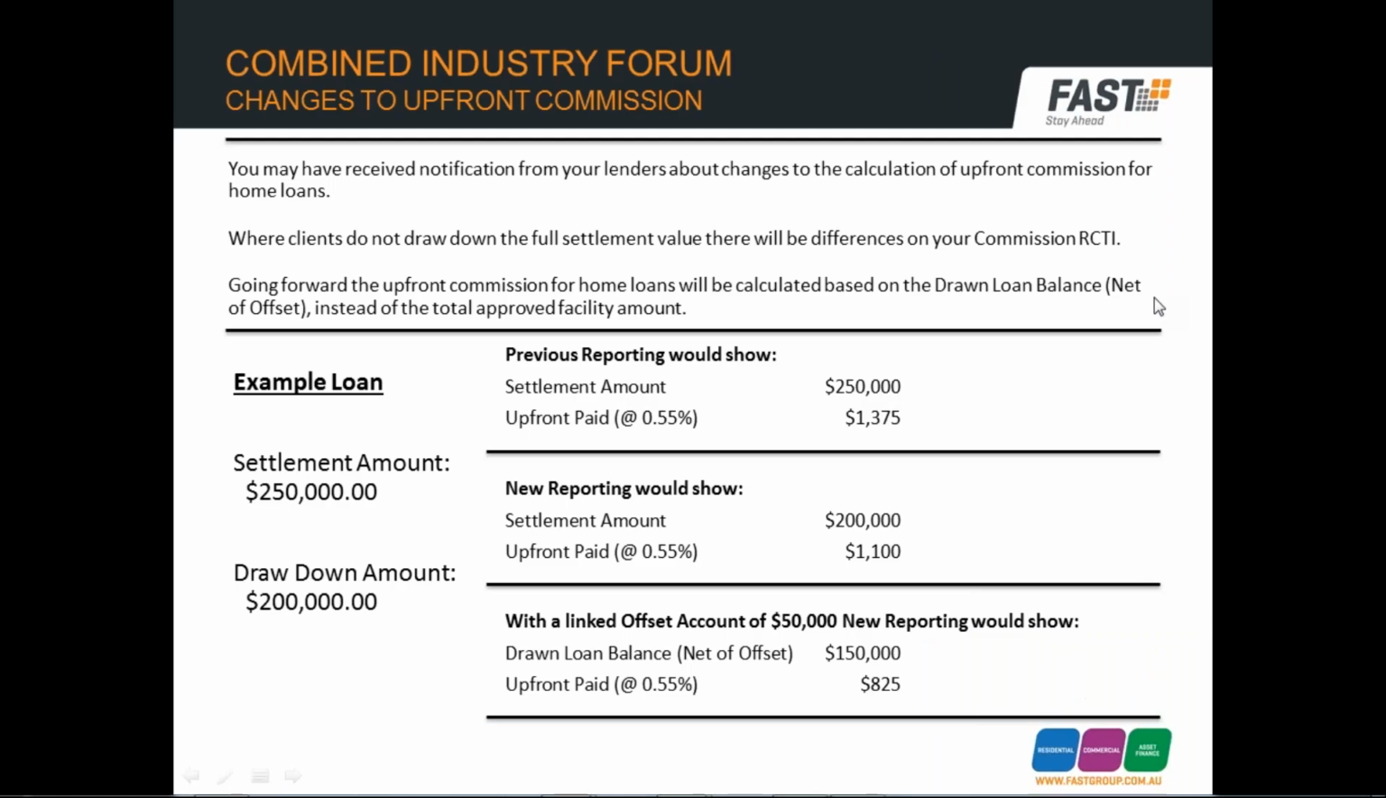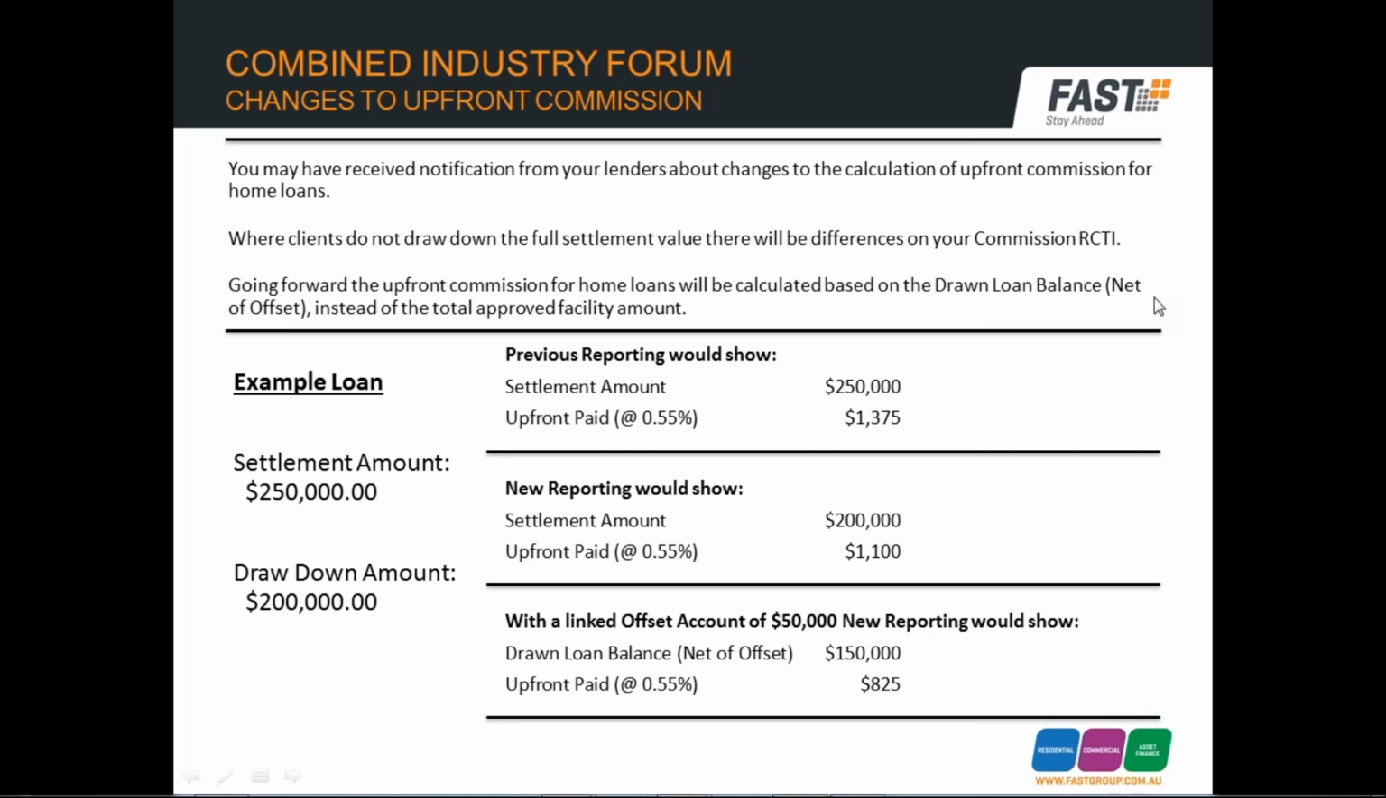You may have received notification from your lenders about changes to the calculation of upfront commission for home loans. Where clients do not draw down the full settlement value, there will be differences in your commission RCTI. Going forward, the upfront commission for home loans will be calculated based on the drawn balance net of offset, instead of the total approved or settled facility amount.